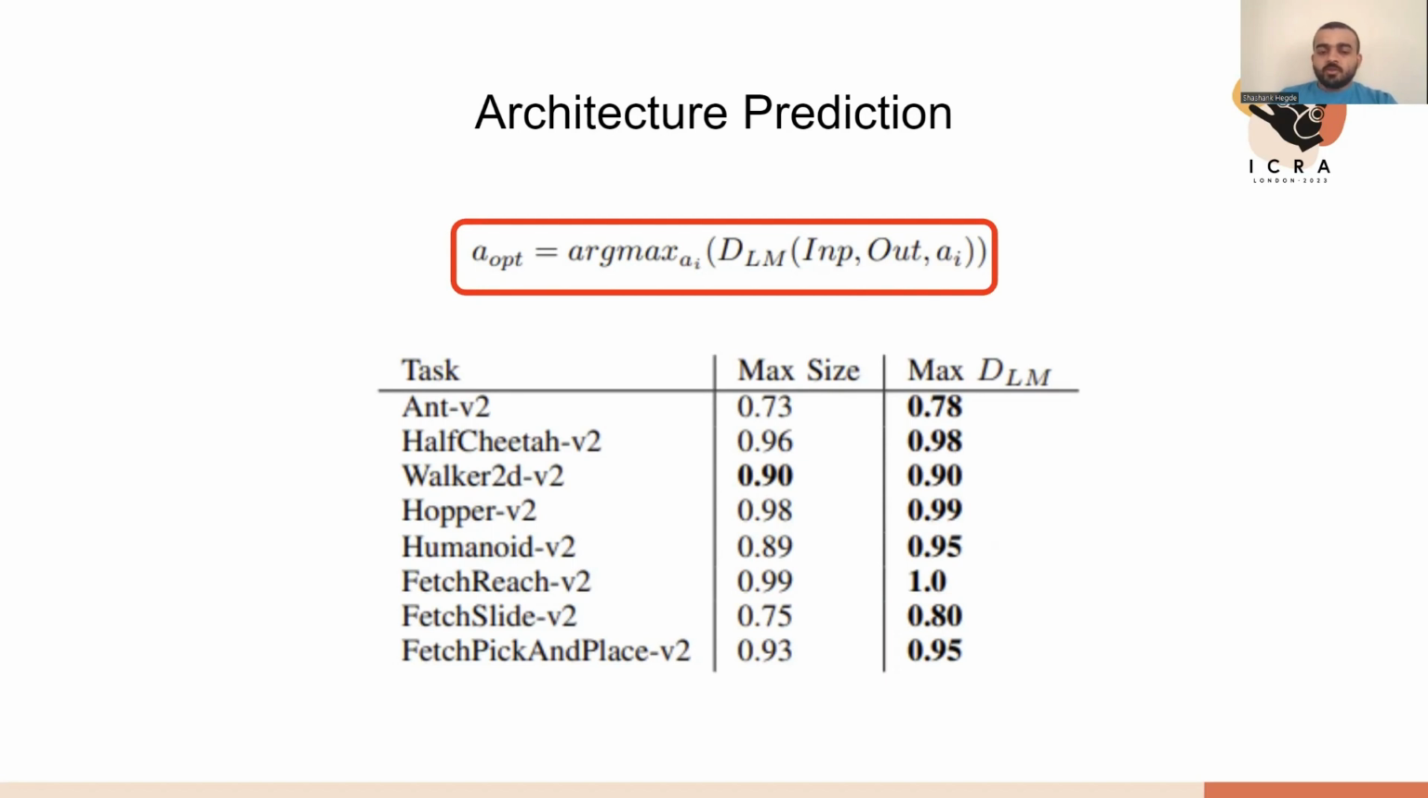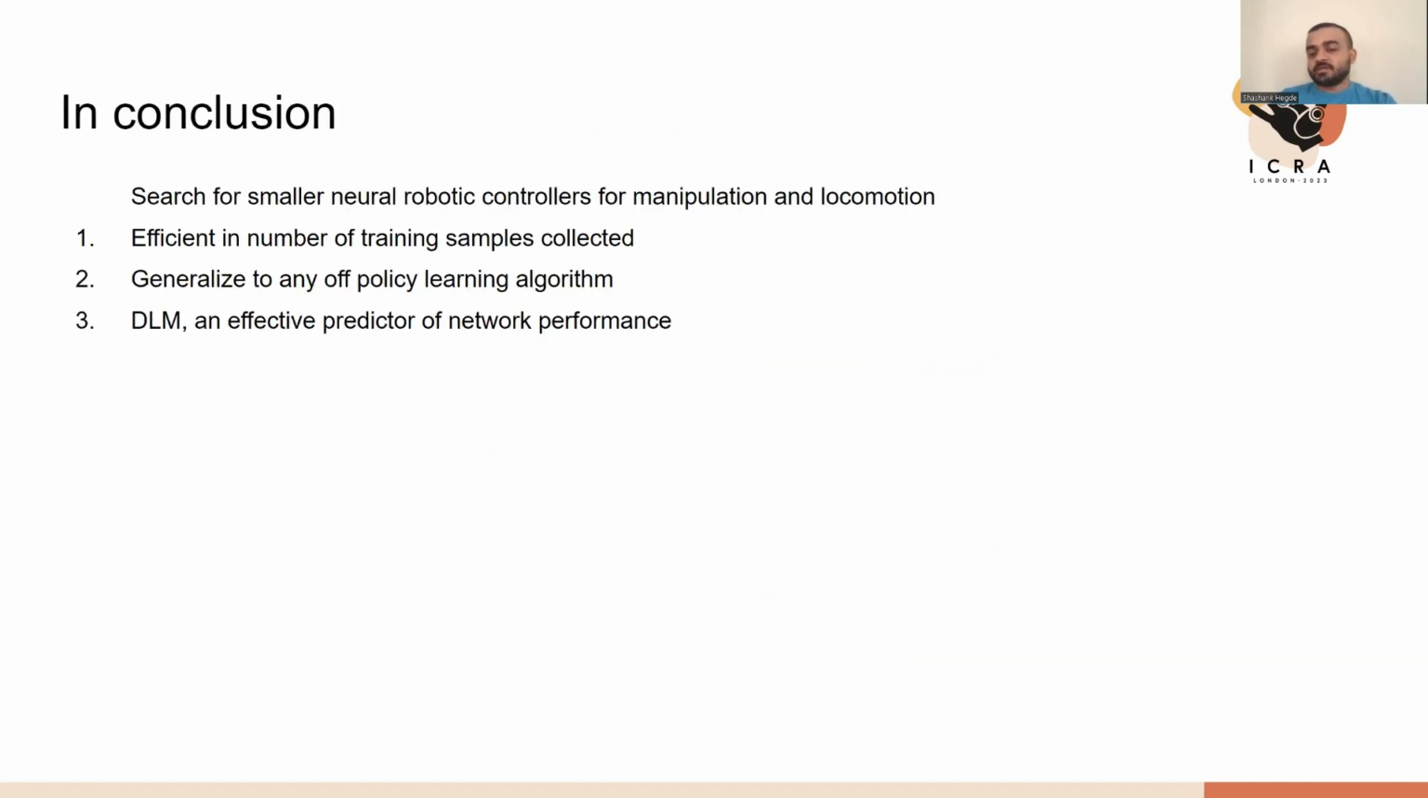In conclusion, we propose a solution to architecture search that is efficient in number of training samples collected. And this architecture search is for robotic control policies. Our method generalizes to any off-policy RL algorithm. And finally, we analyze the DLM of a neural network as an effective predictor of eventual network performance.